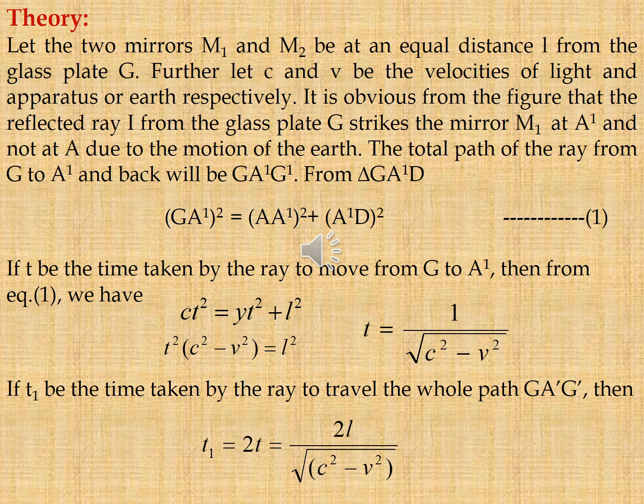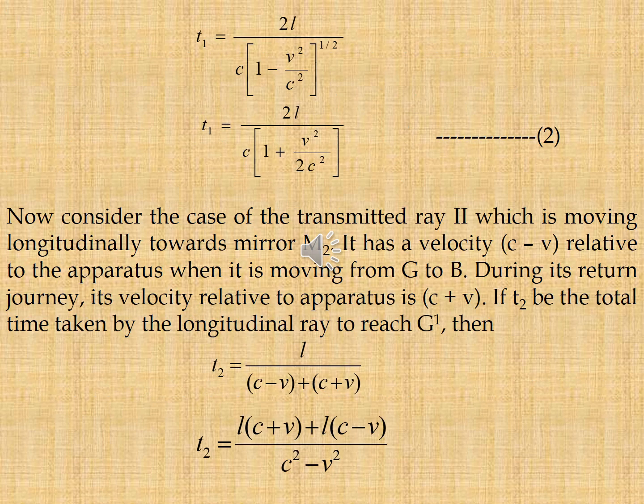Let T1 be the time taken by the ray to travel the whole path from G to A dash and then G dash to A dash. So this can be written like this: T1 is equal to T plus T, that is 2T, that is equal to 2L by root over C square minus V square. Taking C as common, T1 is equal to 2L by C into 1 minus V square by C square whole to the power of 1 by 2. So T1 is equal to 2L by C into 1 plus V square by 2C square, by using the binomial expansion theorem.